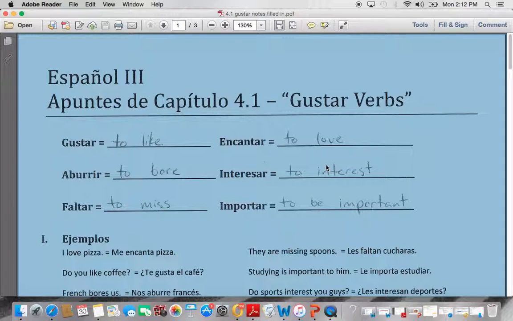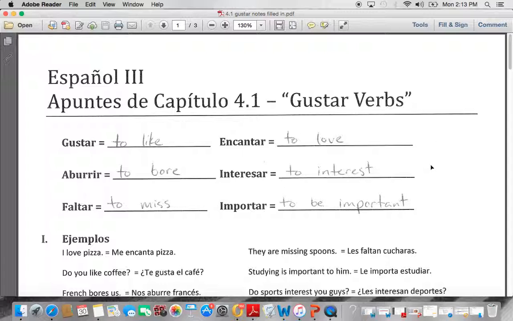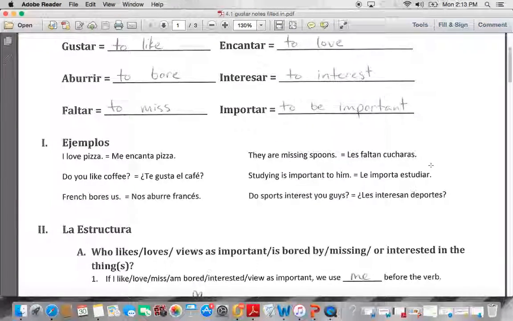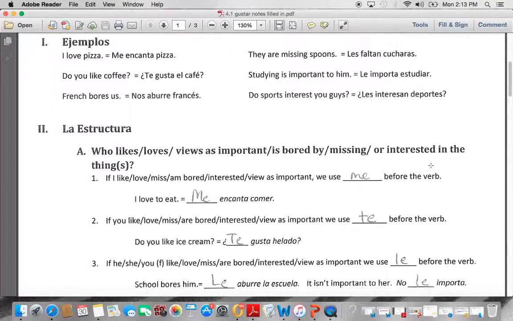Vamos a continuar con Apuntes 4.1 Gustar Verbs. So here we are. We've already filled in the verbs gustar, encantar, aburrir, interesar, faltar, y importar. Those are typical gustar verbs. They all work like the verb gustar. Those examples we went over in class.